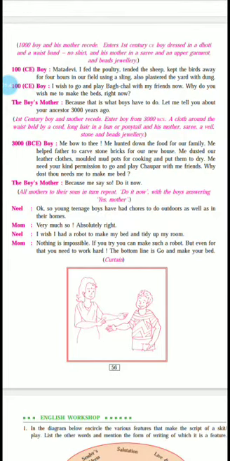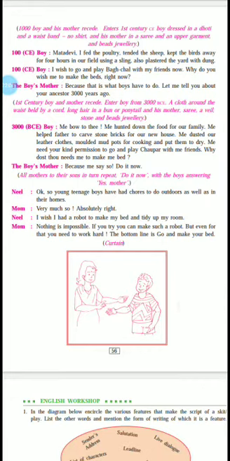Enter boy from 3000 BCE. A cloth around the waist held by a cord. So you can just imagine, we had just stepped out of the Stone Age. So there was a piece of cloth and with the cord they had just fixed it up. His hair was quite long and tied up in a bun because barbers were not there. So mostly the men also used to grow their hair and wear a ponytail.